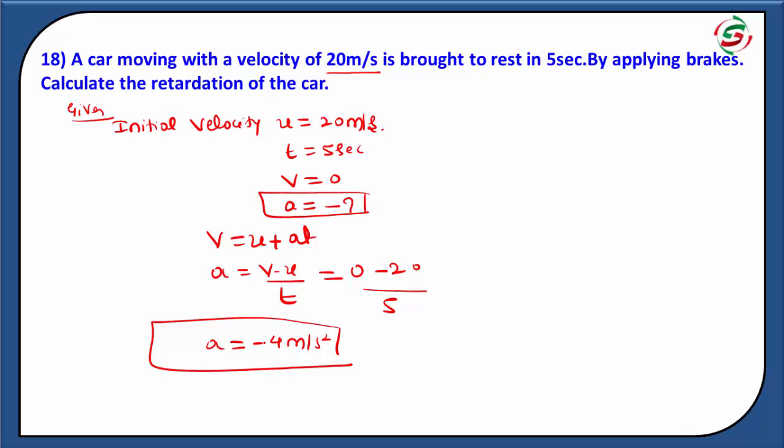Here the negative acceleration is known as retardation. The retardation of the car is 4 meter per second square. The negative symbol indicates retardation. Thus the retardation of this car is 4 meter per second square. This is the answer.